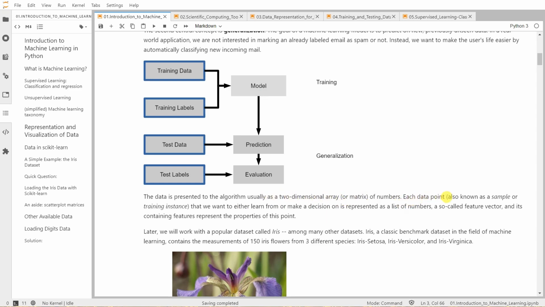Each data point, which we also know as a sample or training instance, that we want either to learn from or make a decision on, is represented as a list of numbers. Those numbers are called feature vectors, and they contain features that represent the properties of this point.